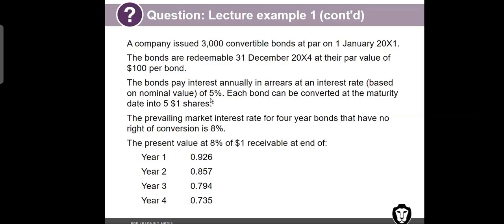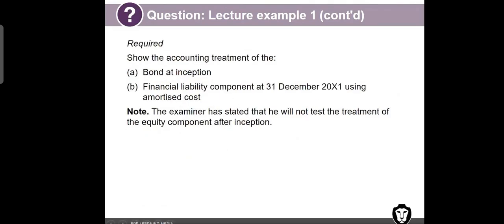Our coupon rate is 5%, whereas the market rate for similar debt is 8%. Life is 5 years. After 5 years, the holder of that instrument has a right to convert into 5 shares, or he can take back his cash. Okay, this is the scenario. Required: show the accounting treatment of the bond at inception and the financial liability component at 31st December 2001.